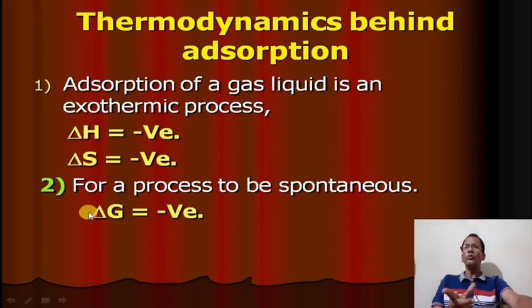When the temperature is low, delta G will be negative, because delta G is equal to delta H minus T delta S. Delta H is always negative, and delta S is negative, which means minus T delta S is positive. So at low temperature, delta H dominates and delta G will be more negative. You apply that formula, delta G equals delta H minus T delta S. Then you can know delta G will be negative when delta H is negative and the T delta S term is small. So it's a very important principle behind adsorption.